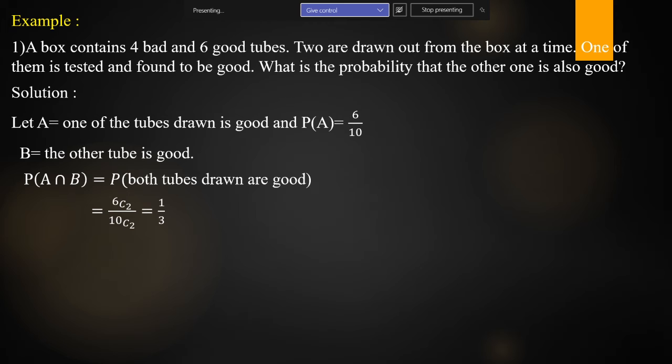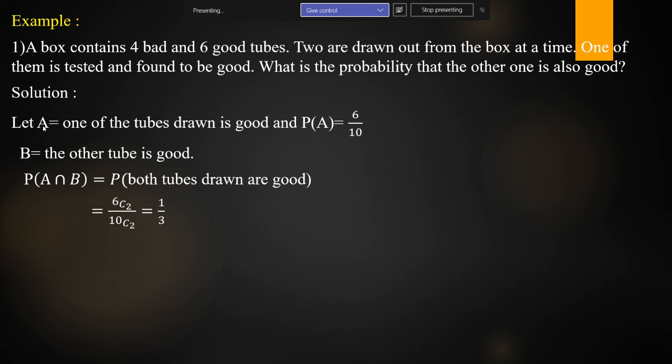Okay, Bharat. Tell me, P of A given B or P of B given A? The question: what is the probability that the other one is also good? So for this, what did we assume the event to be? For "the other one is also good", what event did we assume, B? Yes, ma'am. Okay. So now tell me, P of A given B or P of B given A?